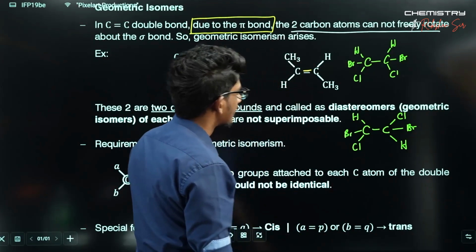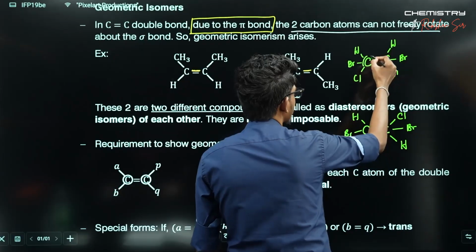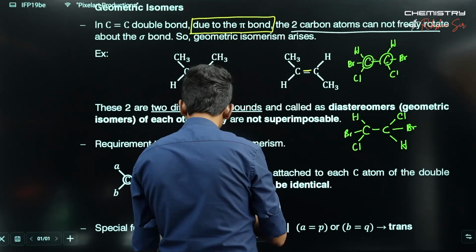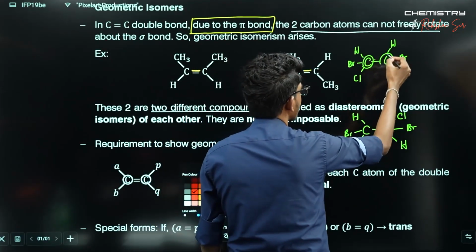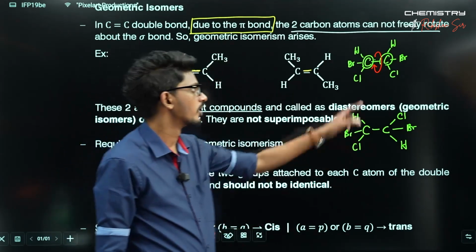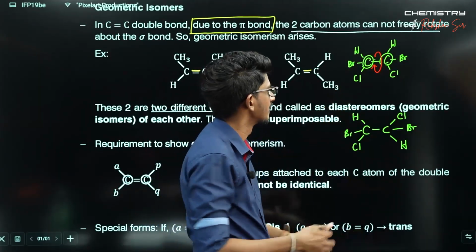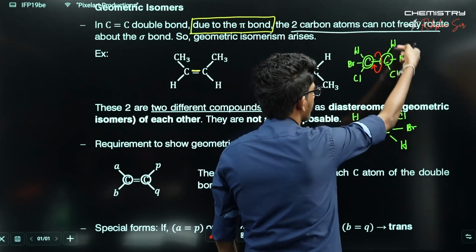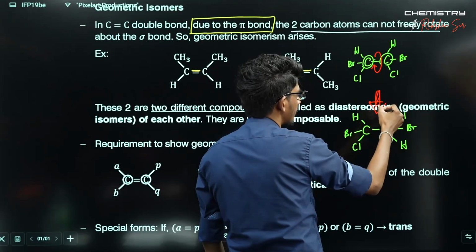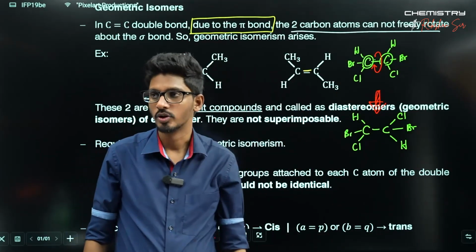Why is that? We definitely know that around this single bond you can freely rotate these two carbons. There's no pi bond to break here. So if this kind of rotation occurs, this hydrogen comes to here, chlorine comes to here, and this molecule will be formed. So these two are the same compound, not two different compounds.